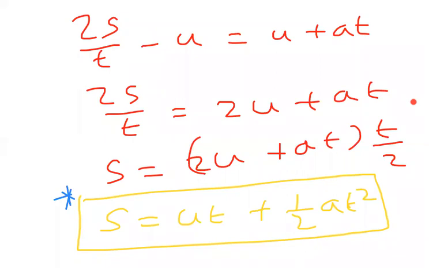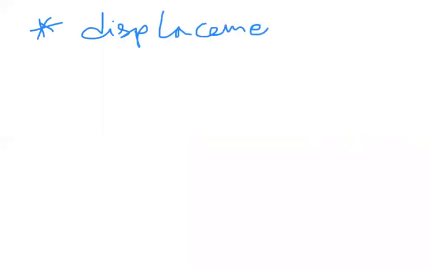So again, our main concept is that we have to concentrate on the displacement in the nth second. Our main target is S n, the S n formula. What is the displacement in the nth second? What is the formula for the displacement travelled by the body in the nth second?